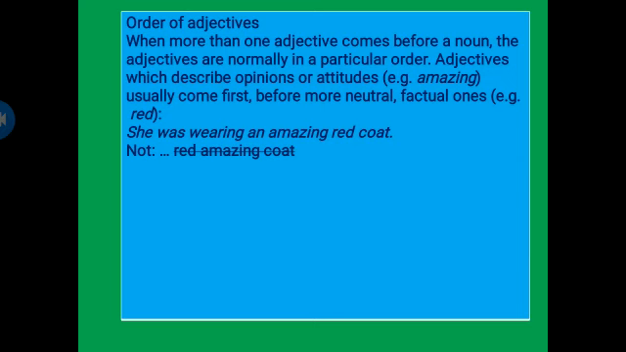Now the order of adjectives. When more than one adjective comes before a noun, the adjectives are normally in a particular order. Adjectives which describe opinion or attitude, for example amazing, usually come first before more neutral factual ones, for example red. She was wearing an amazing red coat. Now there are 2 adjectives in this sentence, amazing and red, and we will use them in this sequence. We will not use a red amazing coat.